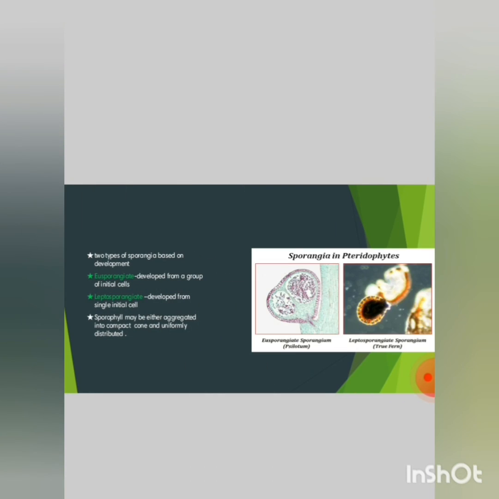There are two types of sporangia based on development: eusporangiate and leptosporangiate. Eusporangiate means developed from a group of initial cells. Leptosporangiate means developed from a single initial cell. Sporophylls may be either aggregated into a compact cone or uniformly distributed.